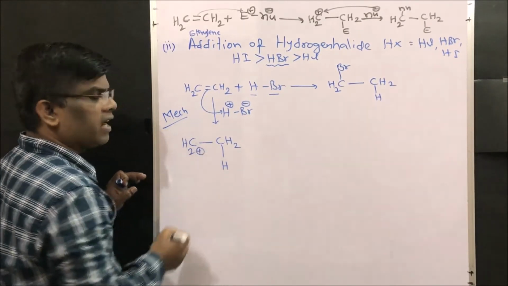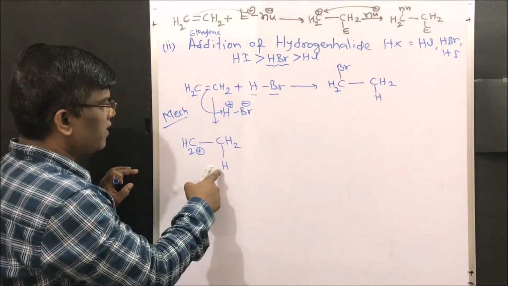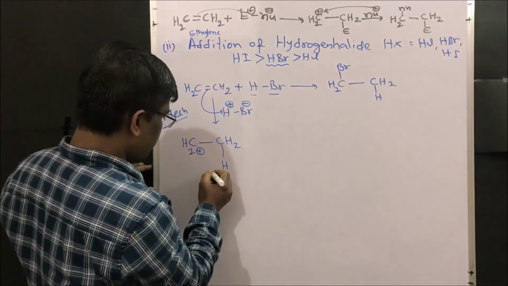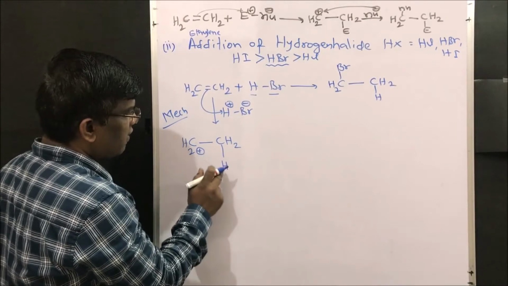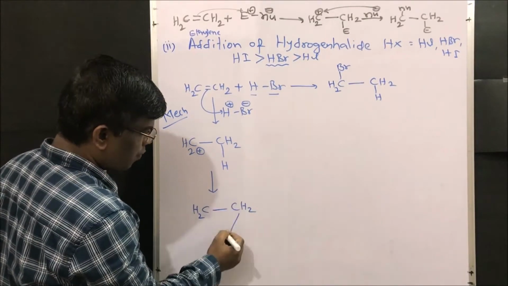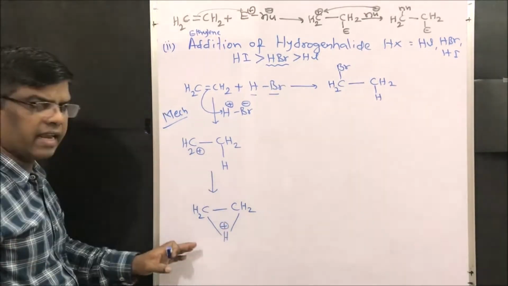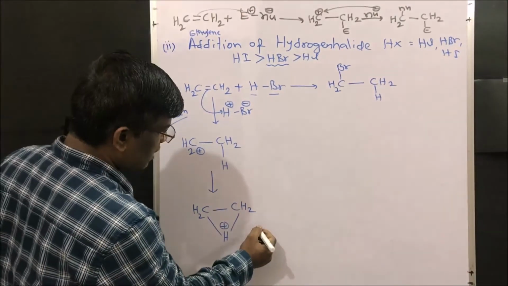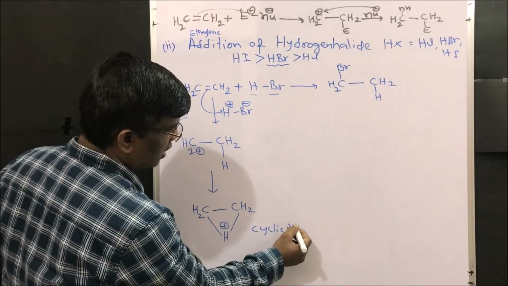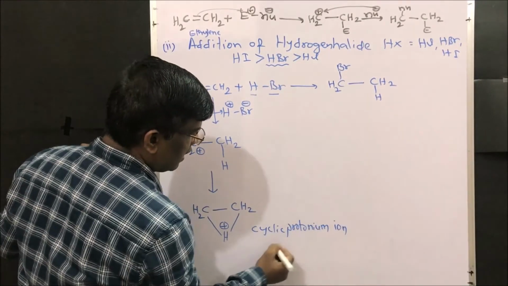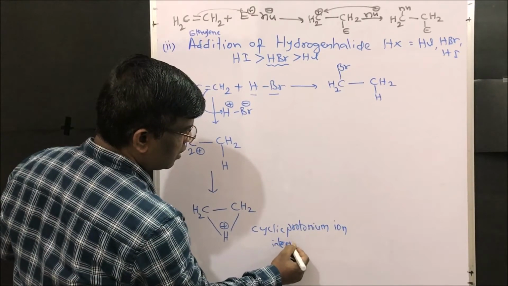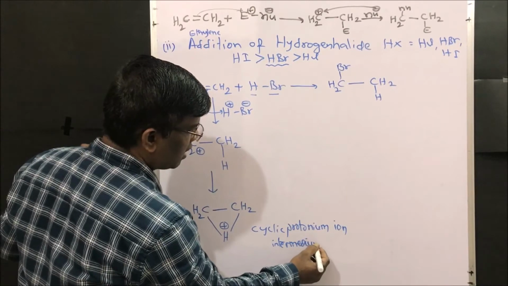This is the carbocation. With the hydrogen it forms a cyclic protonium ion. This is the cyclic protonium ion intermediate. It is similar to our bromonium ion.